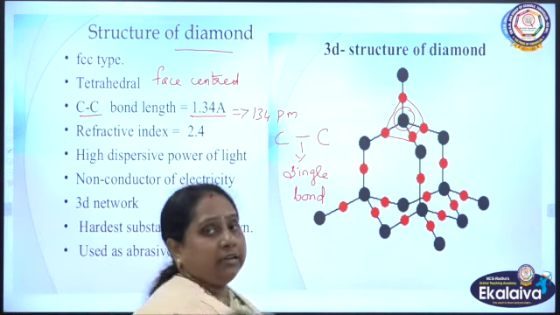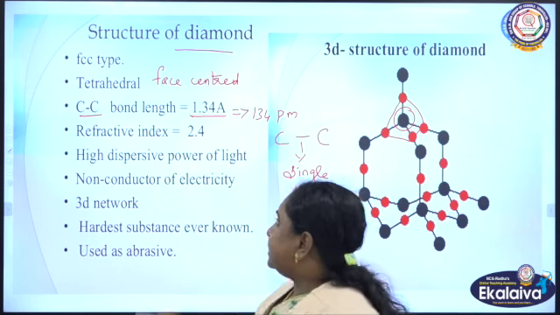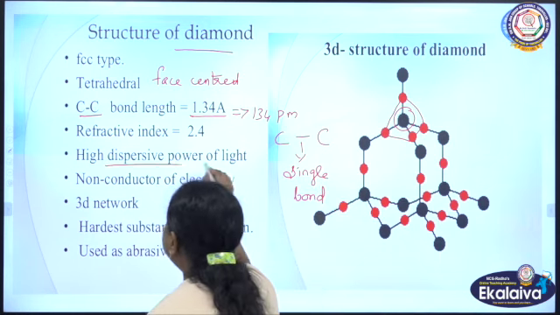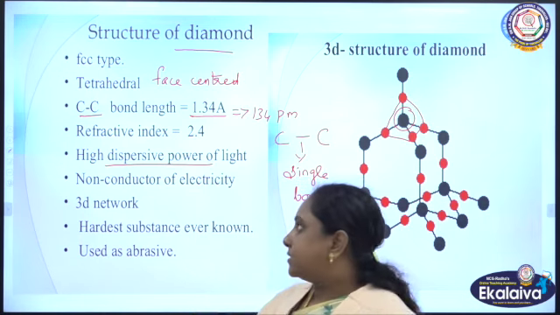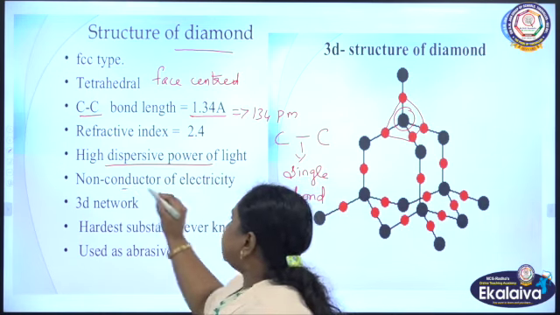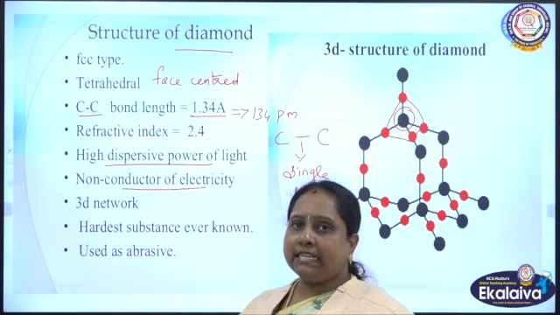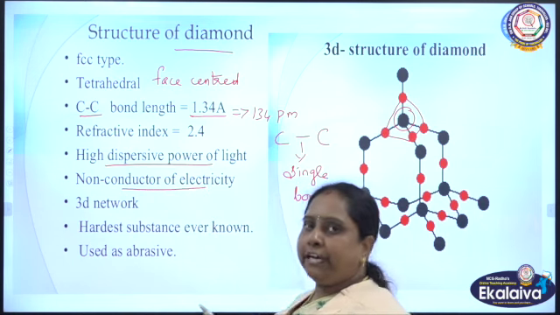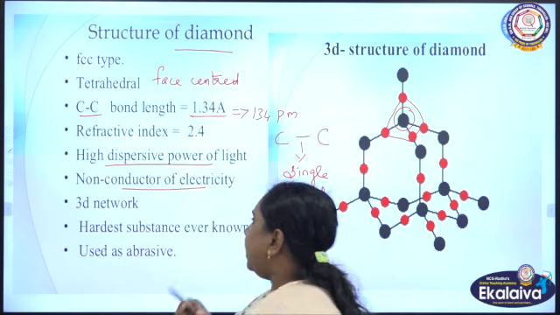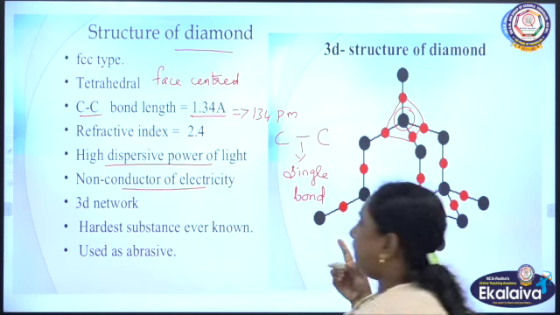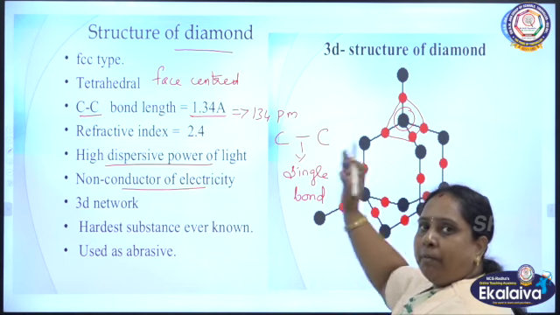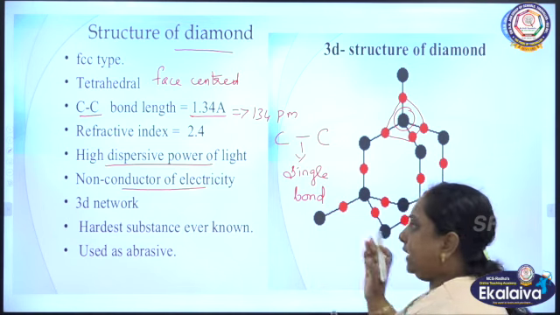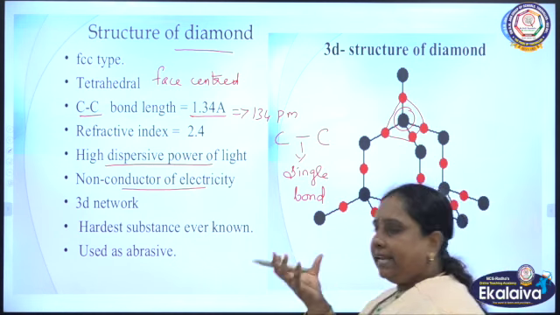That's why diamond shows a shiny tendency, and it has a high dispersive power of light. That means when light falls on it, it glitters. It is a non-conductor of electricity due to the absence of free ions. If you look at the structure, it gives a 3D network structure, which means each carbon atom is bonded like a net, forming a network.